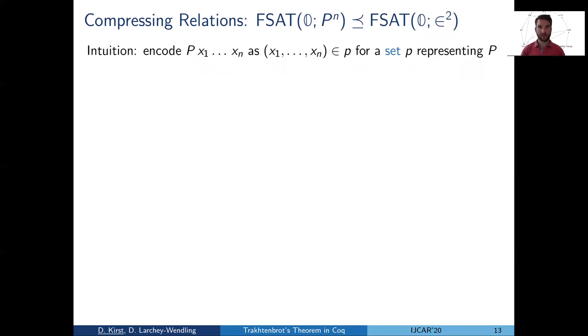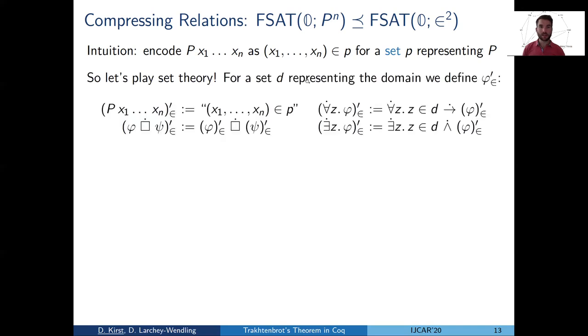Now we are in a symptom of not using set theory, because in set theory this problem is basically non-existing, because what a predicate is in the semantics is just a set. Then of course we can always reinterpret the question of the elements x1, xn being an element of the predicate p to be really the question: is this tuple an element of the set p representing the predicate?